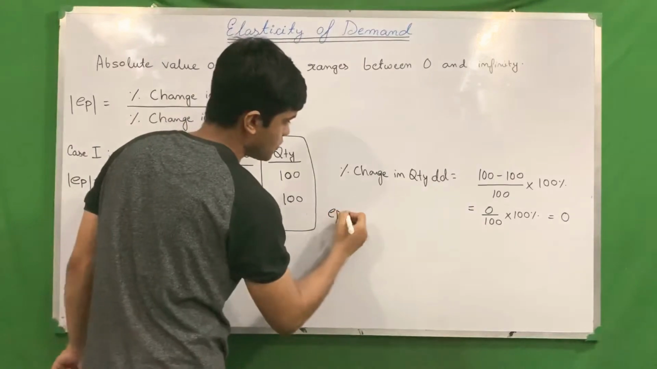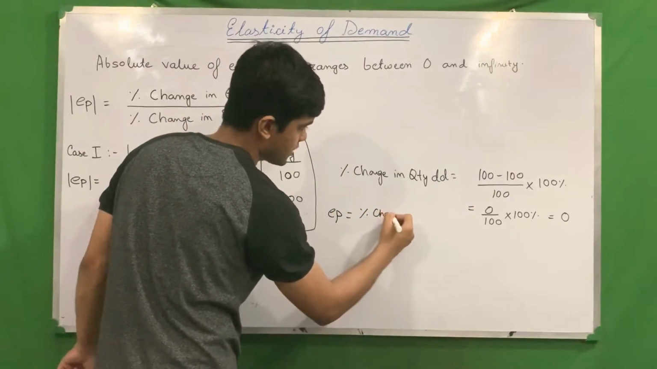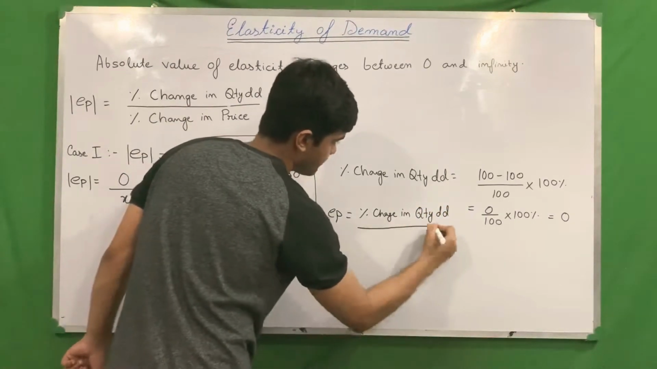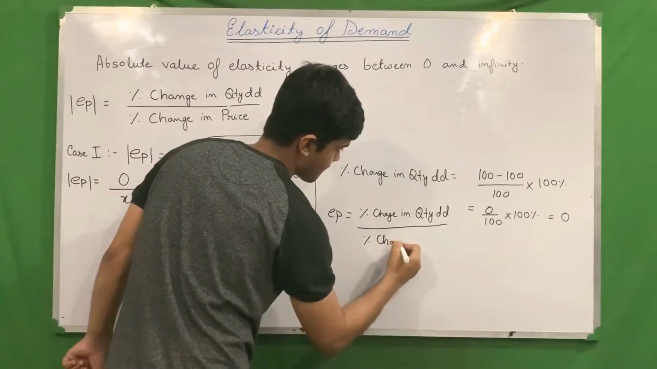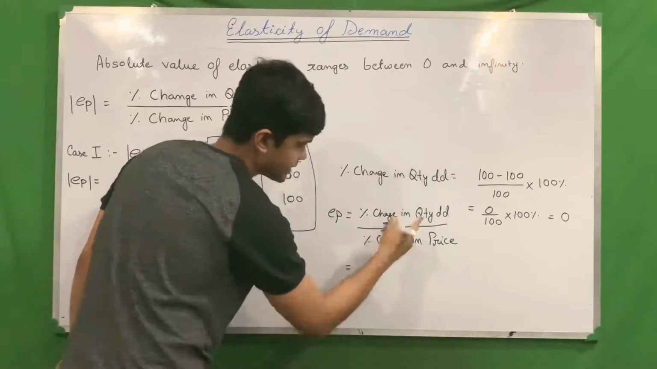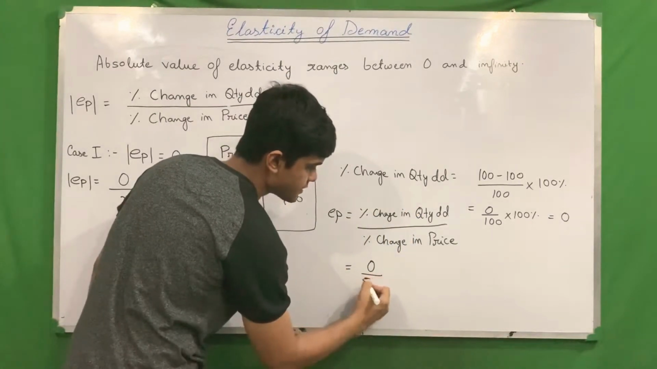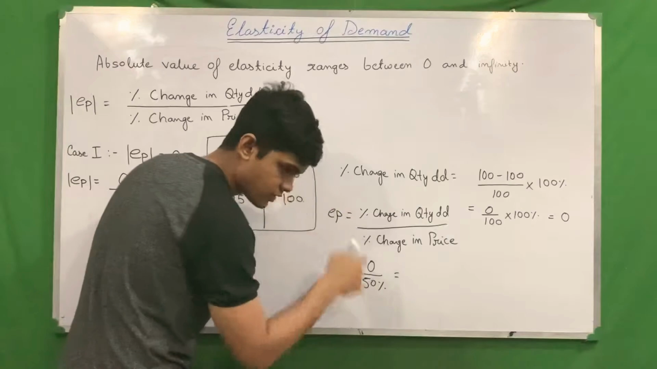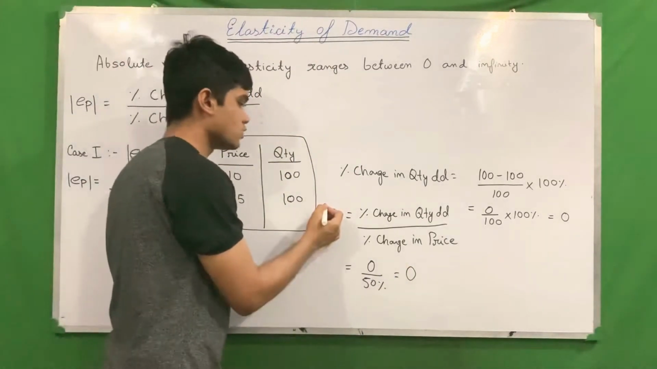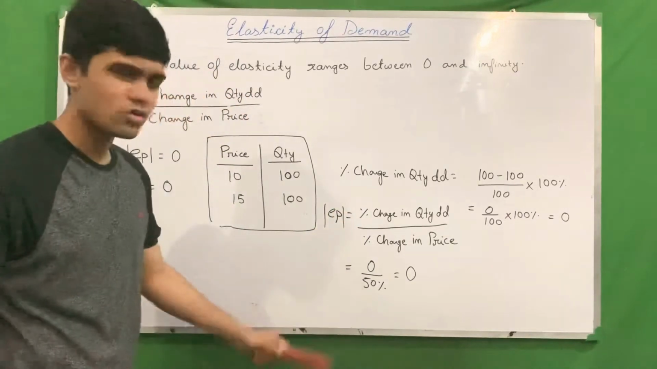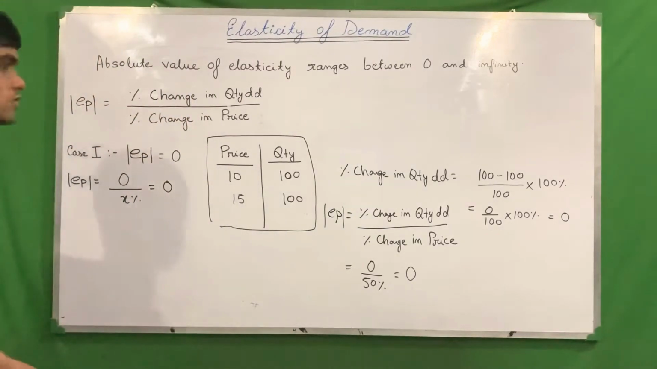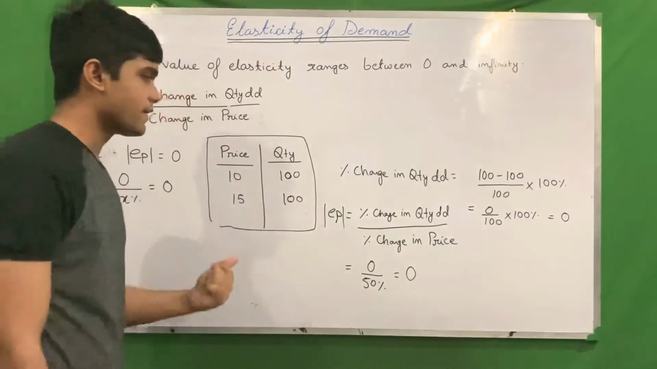So according to this example, EP equals percentage change in quantity demanded divided by percentage change in price. Percentage change in quantity demanded is 0, percentage change in price is 50%, but 0 divided by anything is 0. So we get the elasticity value to be 0. I'm just putting a modulus; it doesn't matter here because no negative sign was there. Now, what will be the diagram of this?